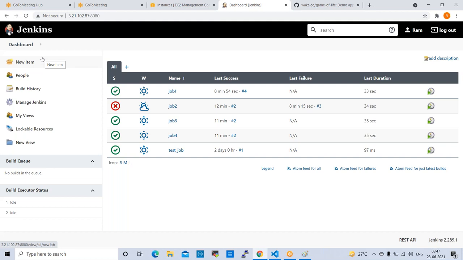For the safer side, you can take a backup. Any other? If something went wrong. Yeah, correct.